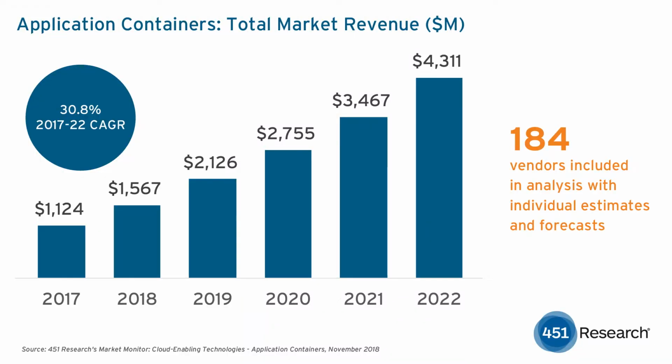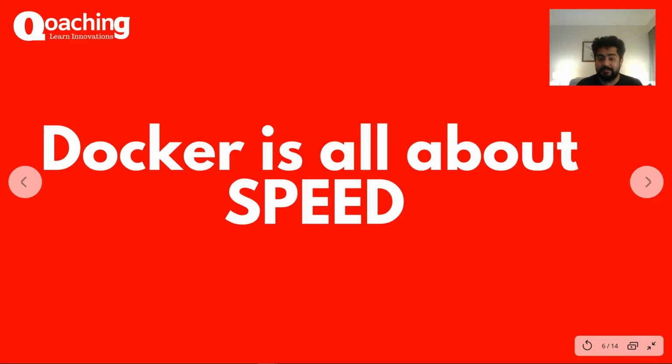Now, what makes Docker special? Yes, that's speed. The way you can deploy a Docker container is so fast that it takes just a few seconds to actually run a container, as compared to a virtual machine, which might take a few minutes to fire up, and then you have to set up everything. There are so many complications while running a virtual machine, but when you run a Docker container, it's all about ease. You can run a container in the span of a few seconds from an image. You can change the image that you want and then rerun the container. So everything is going to be the way you actually planned it. And that's why Docker is all about speed.